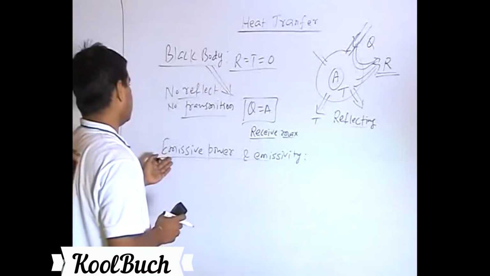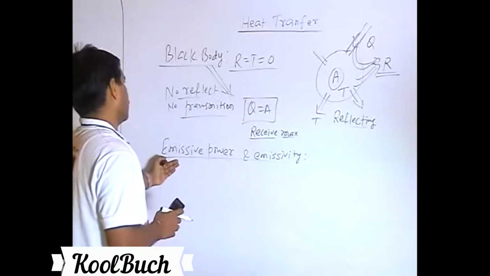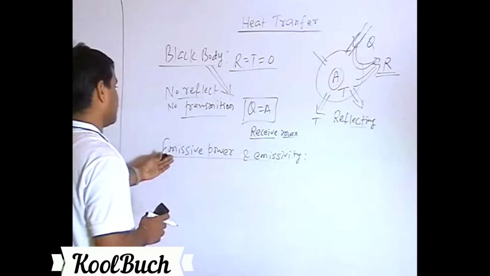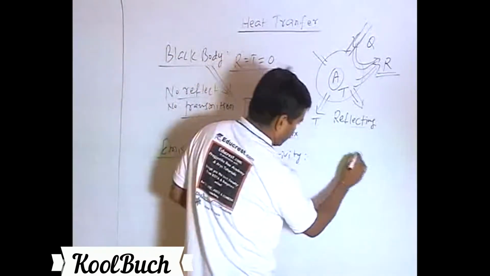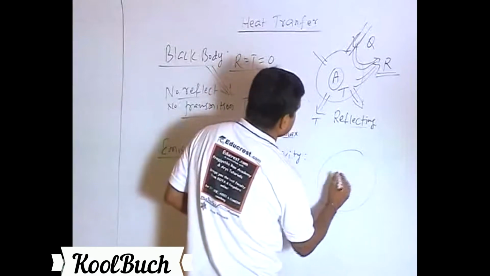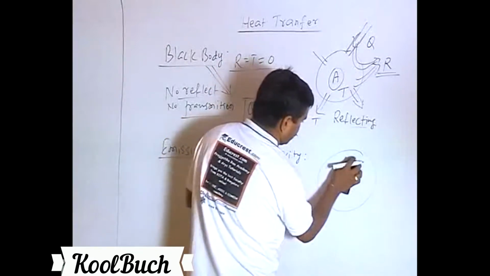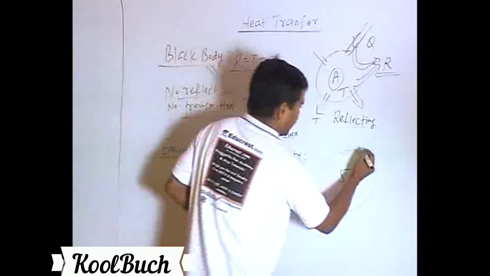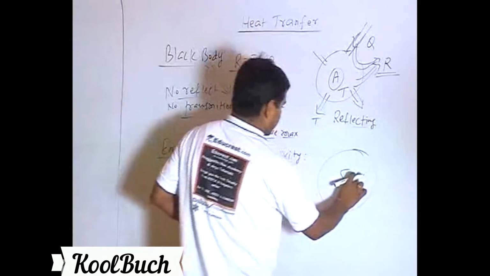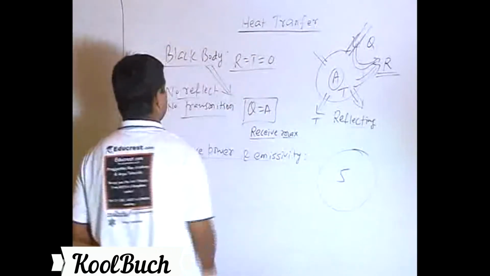As we have seen, a black body is the perfect radiating body, or it has the maximum emissive power. So for any other body, let's say this is a general body, this is not a black body, the emissive power of this body will be less than the emissive power of the black body.